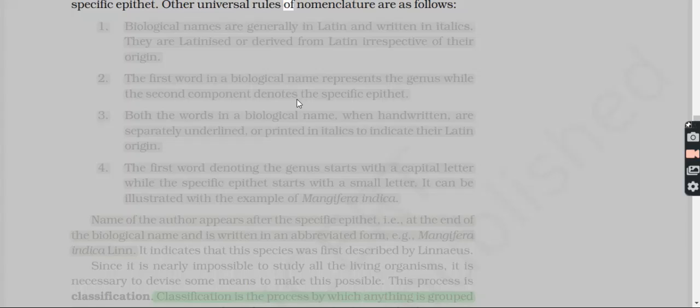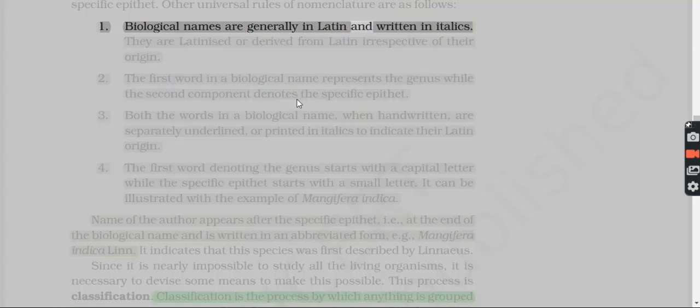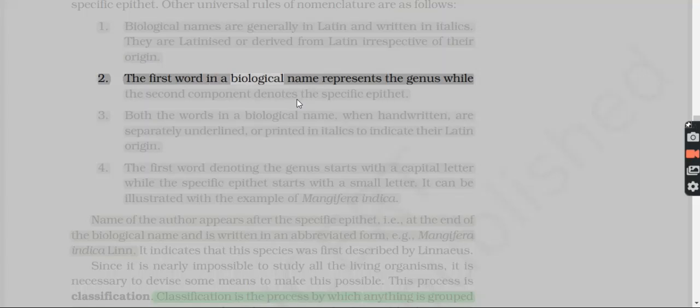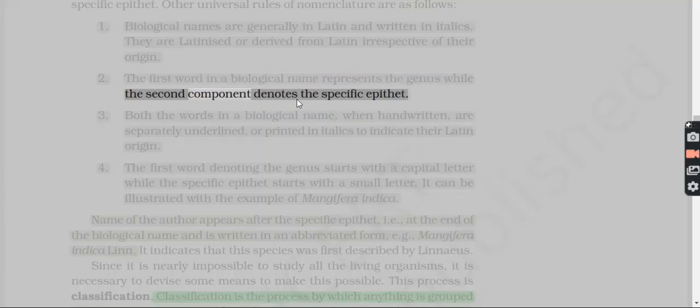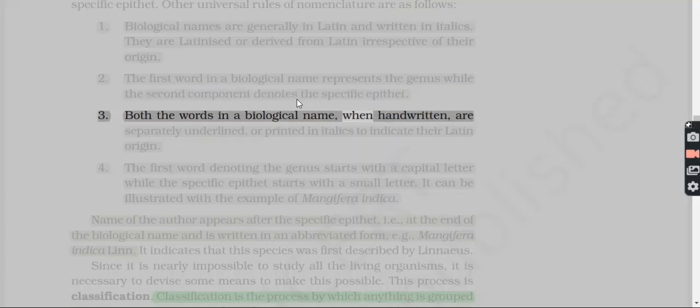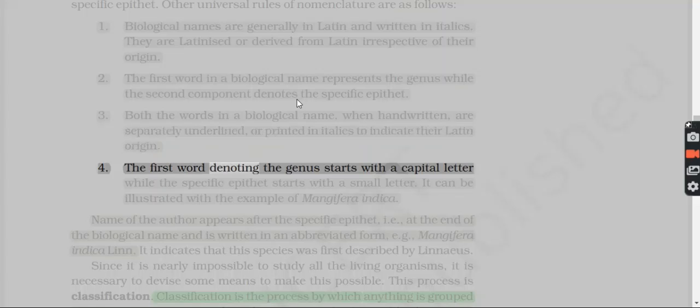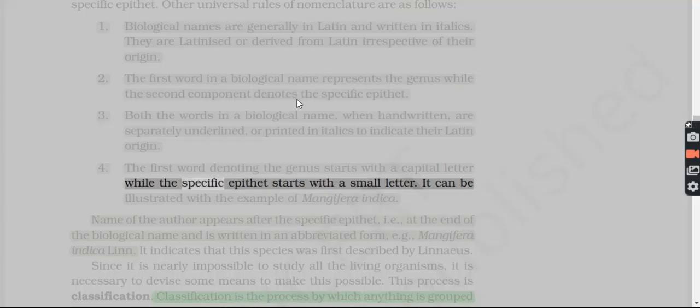Other universal rules of nomenclature are as follows. 1. Biological names are generally in Latin and written in italics. They are Latinized or derived from Latin irrespective of origin. 2. The first word in a biological name represents the genus while the second component denotes the specific epithet. 3. Both the words in a biological name, when handwritten, are separately underlined, or printed in italics to indicate their Latin origin. 4. The first word denoting the genus starts with a capital letter while the specific epithet starts with a small letter. It can be illustrated with the example of Mangifera indica.